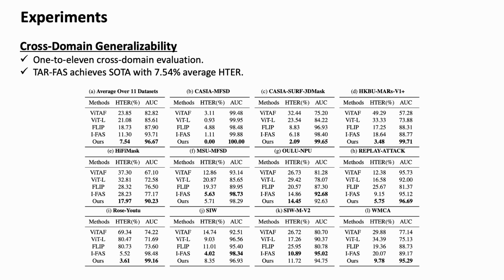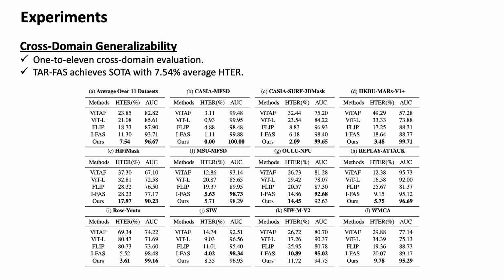We evaluate TAR-FAS under a challenging 1 to 11 cross-domain protocol. The model is trained only on CelebA-Spoof and tested on 11 different target datasets, including CASIA-MFSD, Replay-Attack, OULU-MPU, SiW, WMCA, HiFi-Mask, and others.